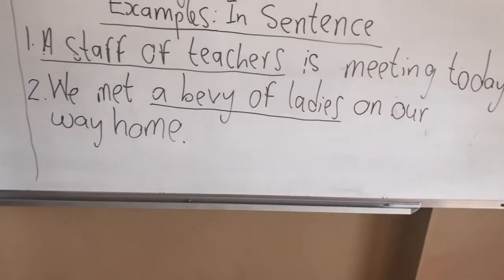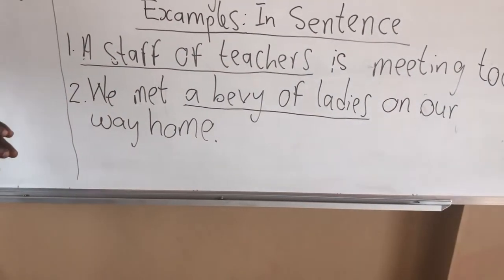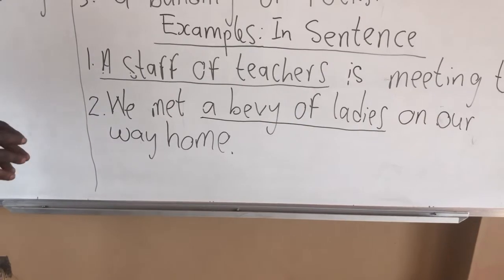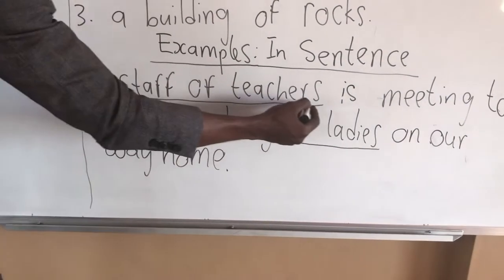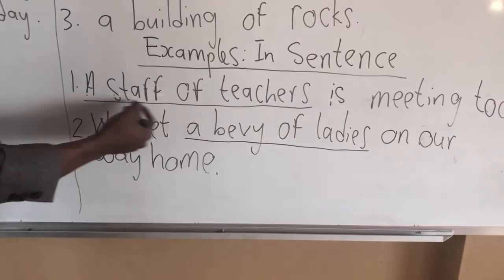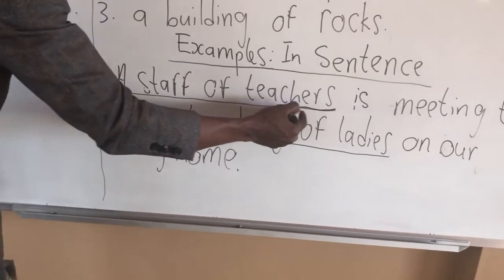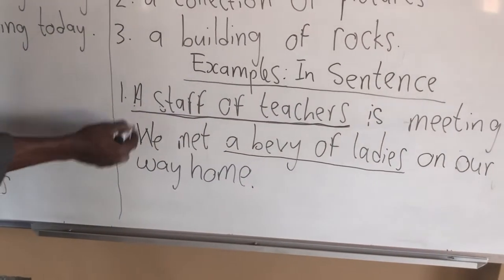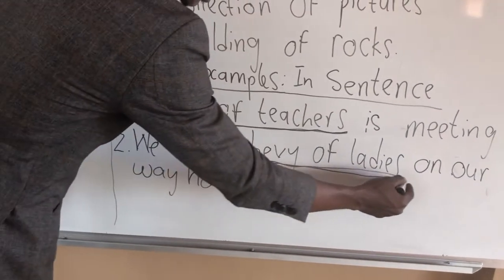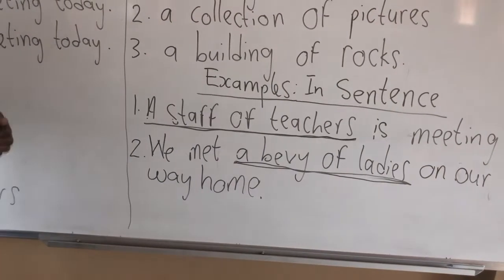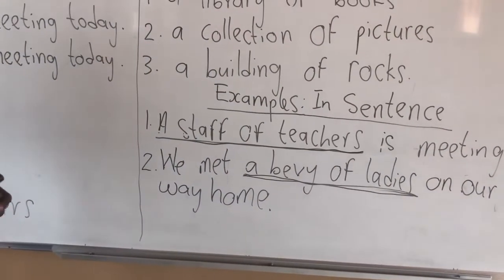In these sentences, if you are asked to identify or underline the collective noun, as I have underlined, we have a staff of teachers. This is the collective noun. A bevy of ladies is also a collective noun. So these are the few collective nouns we'll be looking at.